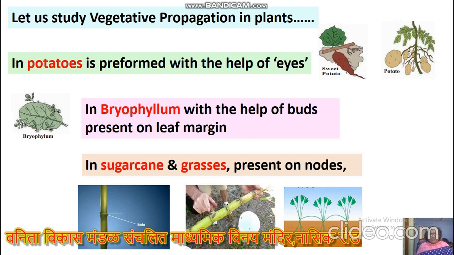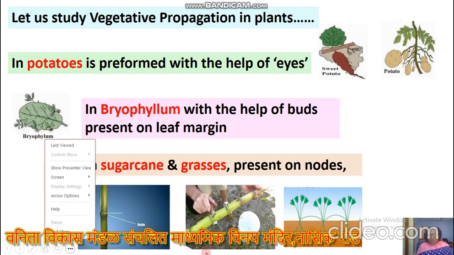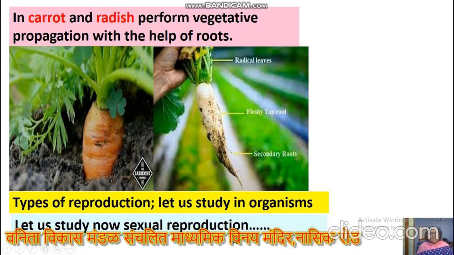Let us study vegetative propagation in plants. In potatoes with the help of eyes. In bryophyllum with the help of buds present on leaf margin. In sugarcane and grasses, present on nodes. In carrot and radish, perform vegetative propagation with the help of roots.